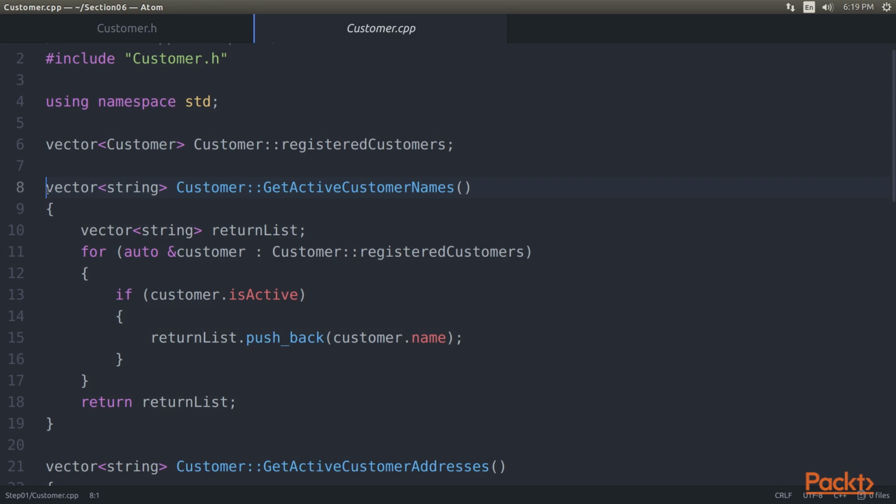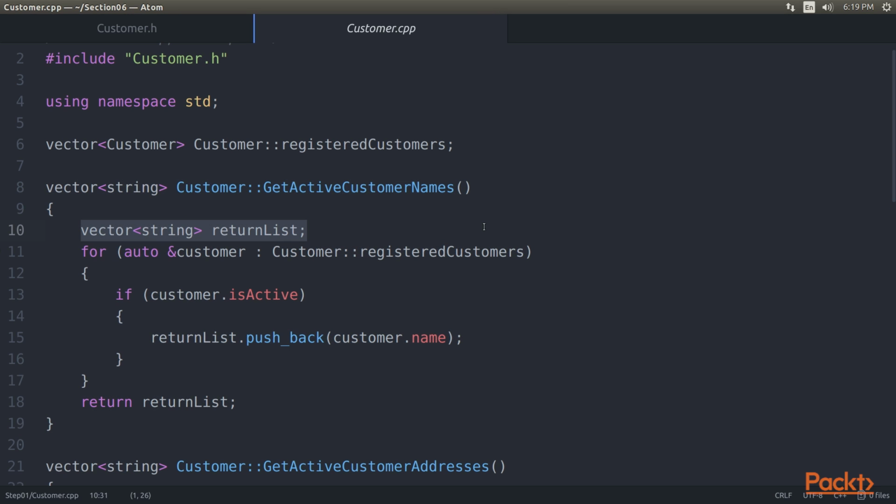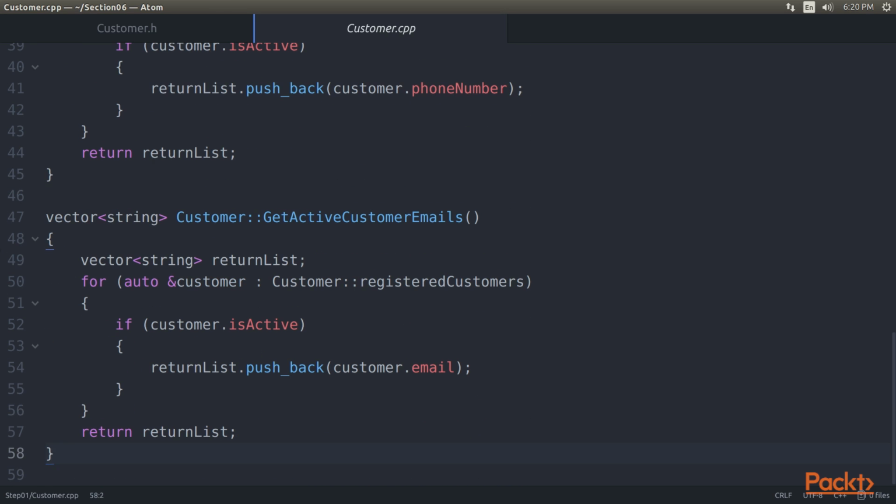For instance, in the getActiveCustomerNames method, you can see we have declared the vector collection named returnList of type string. The code loops over each element in the registeredCustomers vector to find out the active customers. If it finds them, the code will extract the name of each customer and store it in the returnList vector. After finishing the method process, the method will return the returnList result to the method user. Now let's consume this class using the main.cpp code.